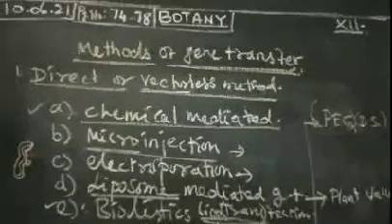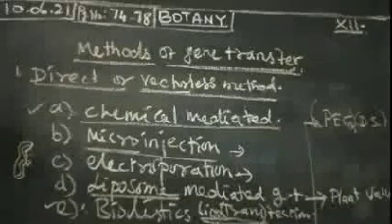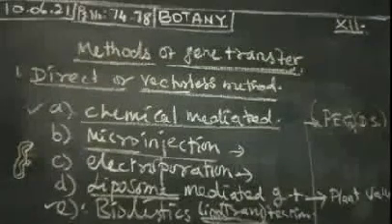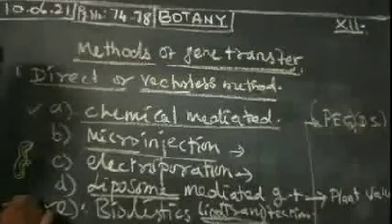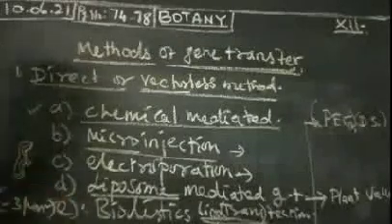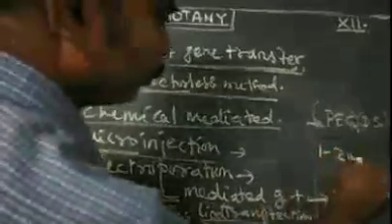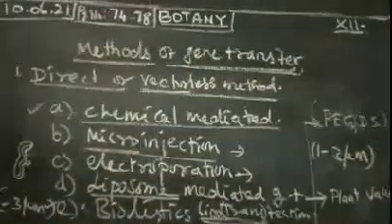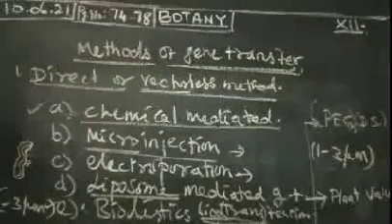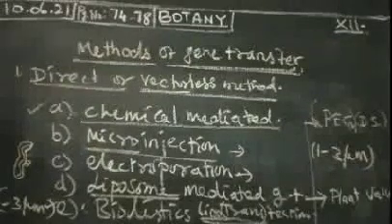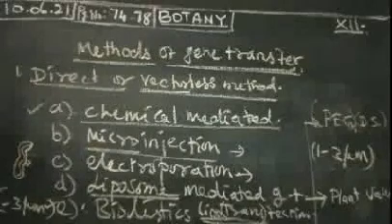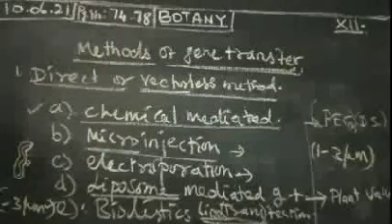Foreign DNA is coated onto the surface of minute gold or tungsten particles, 1 to 3 micrometer in size. These are bombarded onto the target tissue or cells using a particle gun, that is a gene gun, microprojectile gun or shot gun.